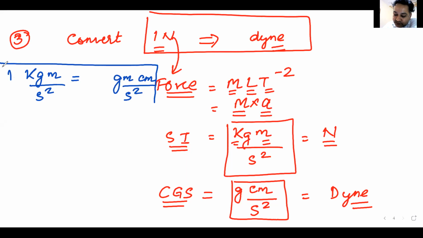So this question, with the help of dimensional analysis, has been reduced into a very simple question. How much is 1 kg meter per second square in gram centimeter per second square? Now can I have an answer?